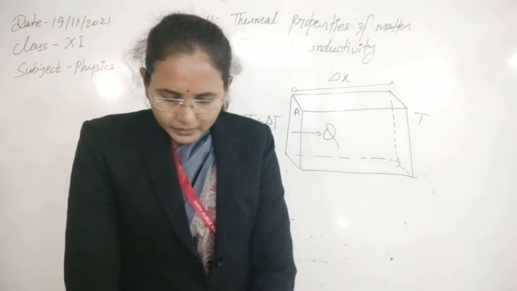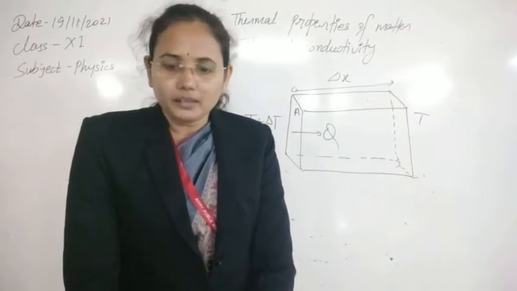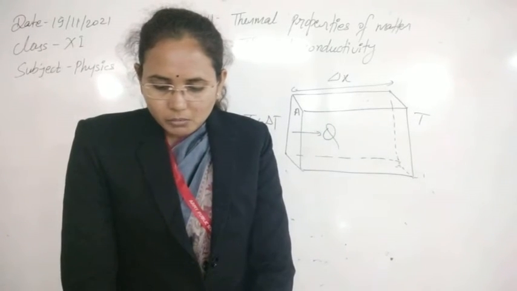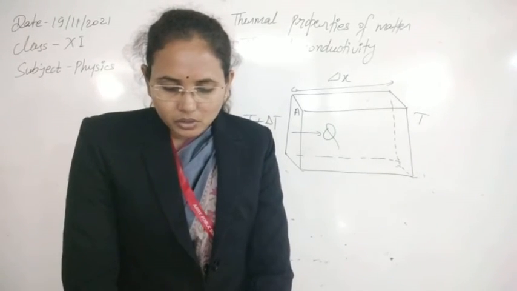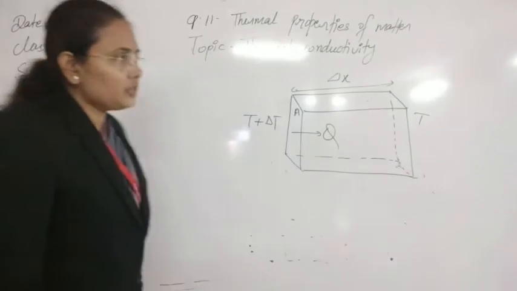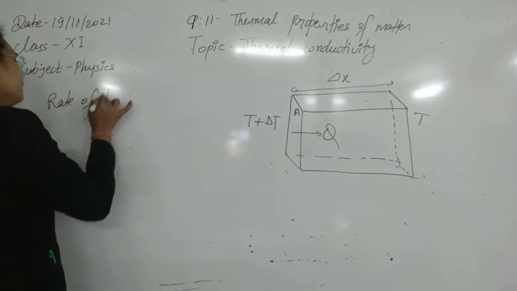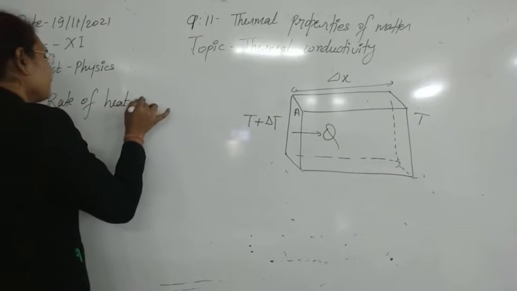So heat will be conducted from higher to lower temperature. Let delta Q be a very small amount of heat conducted through the solid in some time delta t. So the rate of conduction of heat will be the rate of heat conduction.